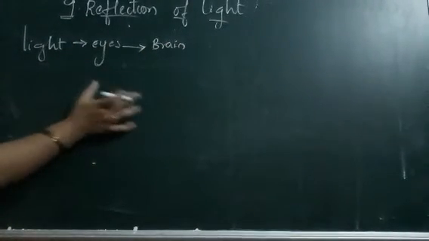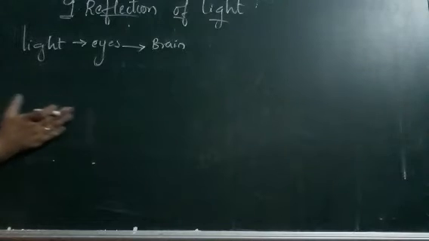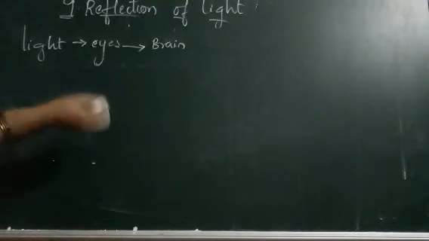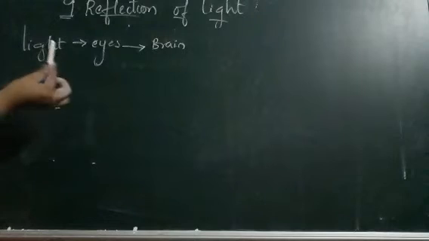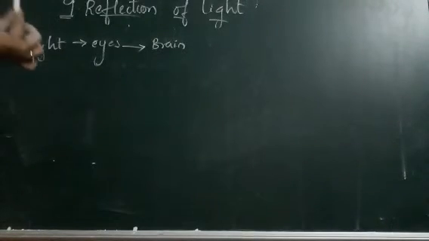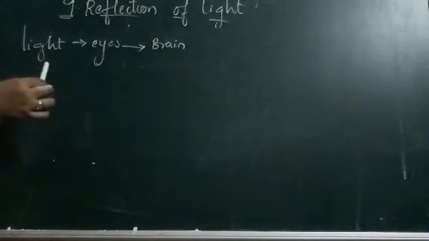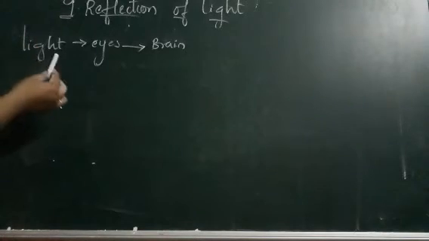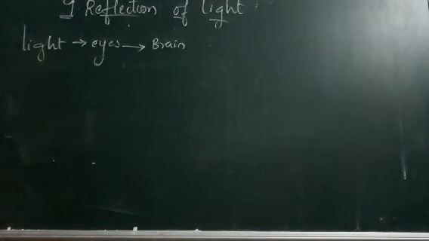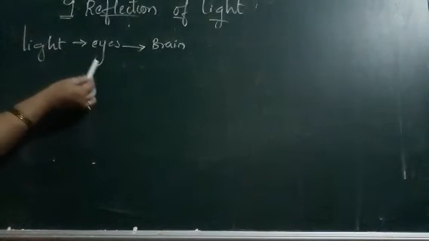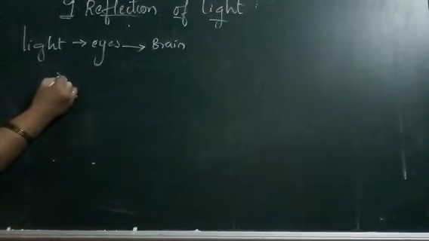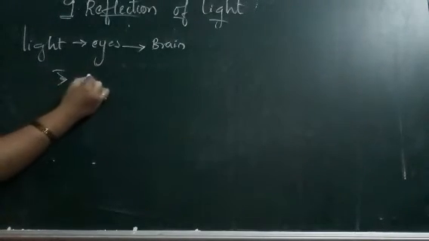For example, if light falls on the blackboard or the chalk piece, the light is reflected to our eyes. Then the eyes pass the signals to the brain and say that this object is a chalk piece.